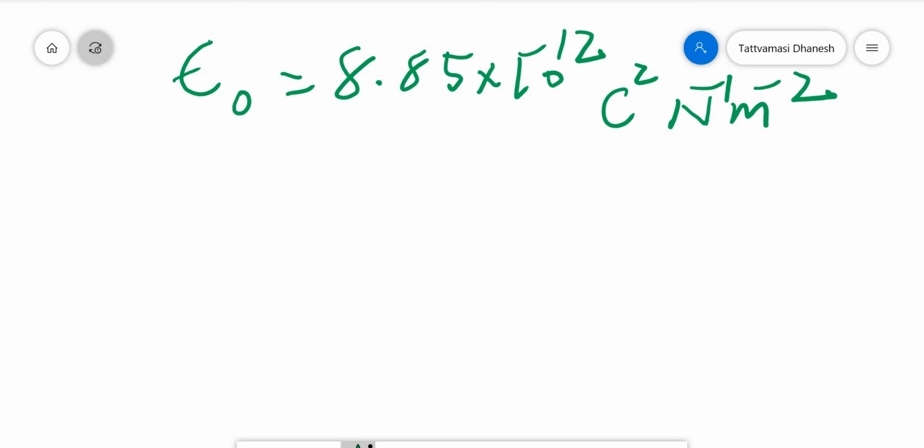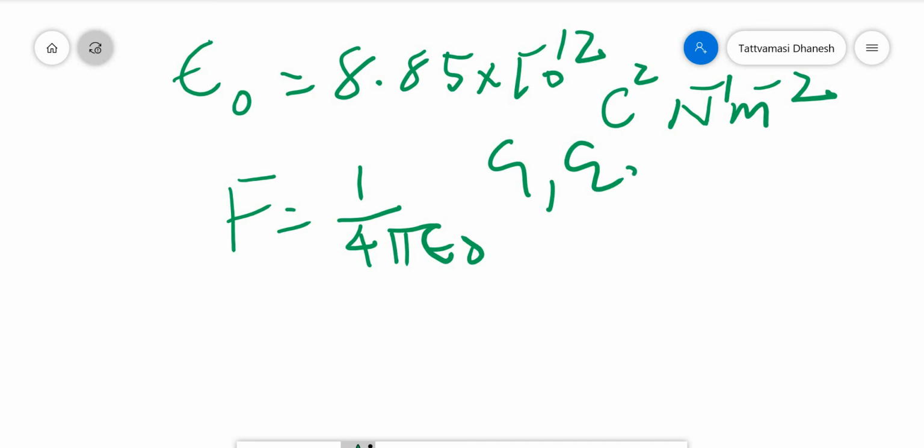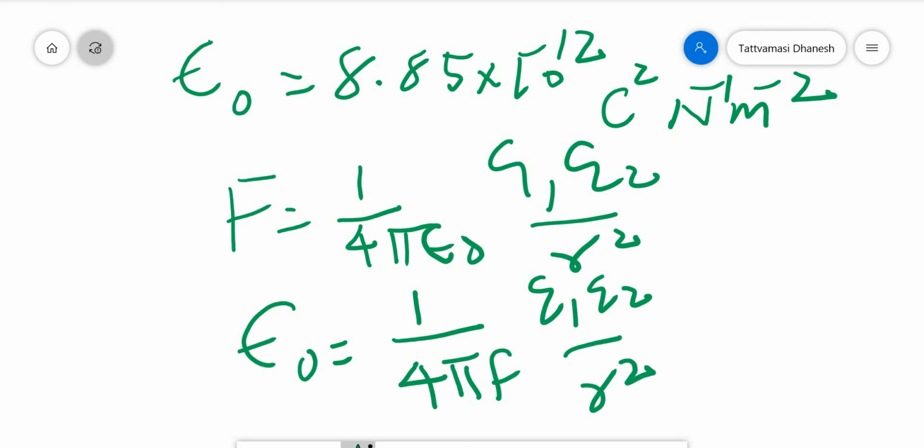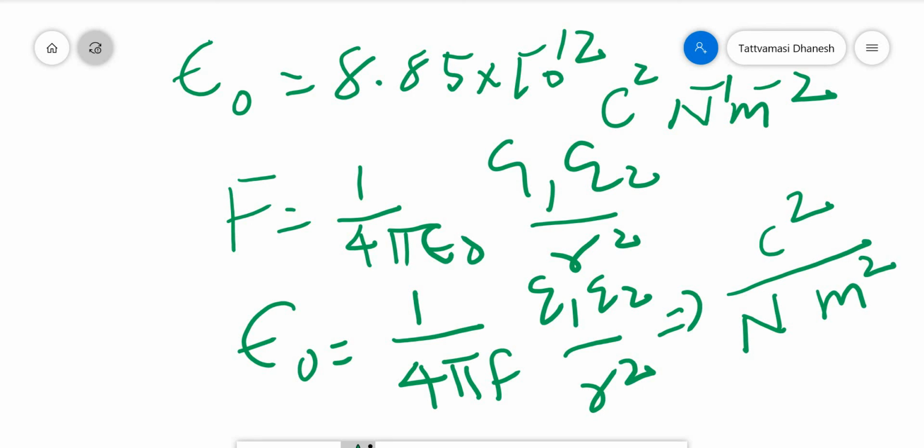See, how do you get the unit? I told you it is 1 by 4 pi epsilon 0 q1 q2 divided by r square. From this, you can write epsilon 0 is 1 by 4 pi f q1 q2 divided by r square. Then you can write the units for this. What is the unit of a constant? No unit. So when you are writing the unit, 1 by f, q1 q2 will be Coulomb square, Coulomb into Coulomb, 4 pi no unit, Newton divided by Newton, r square, meter square. That's what I have written, Coulomb square, Newton raised to minus 1, meter raised to minus 2.